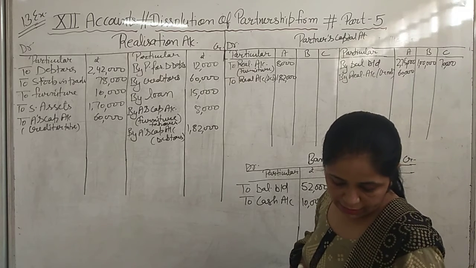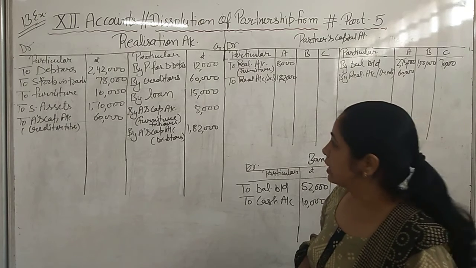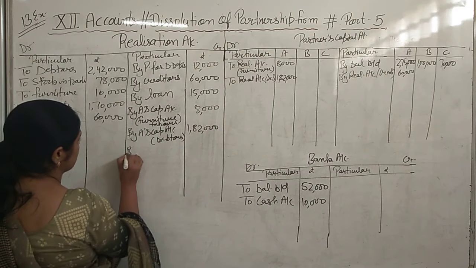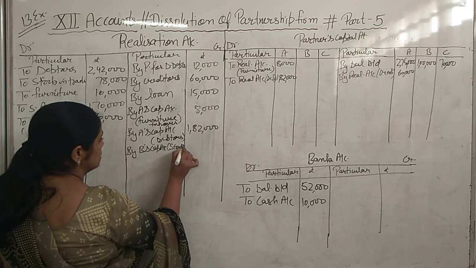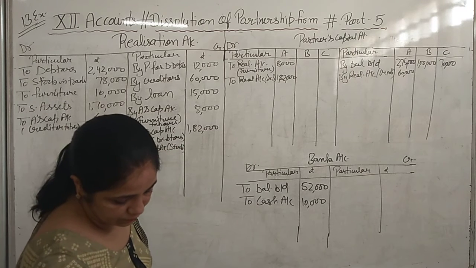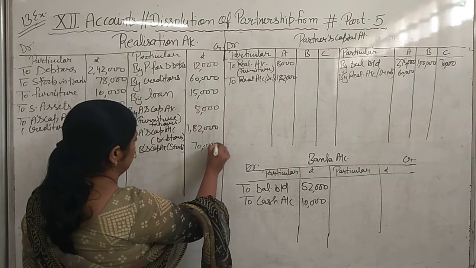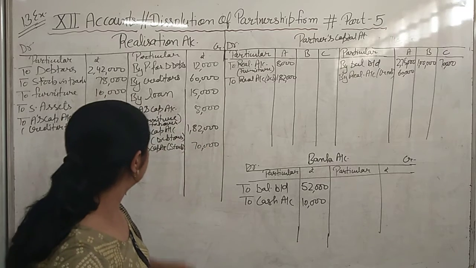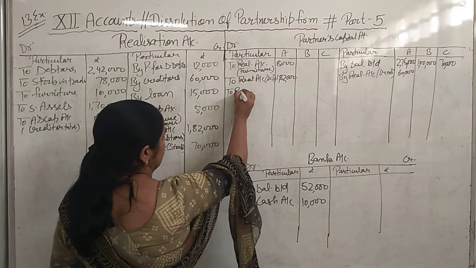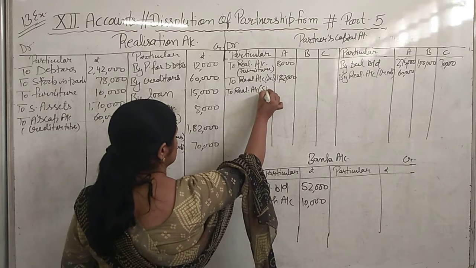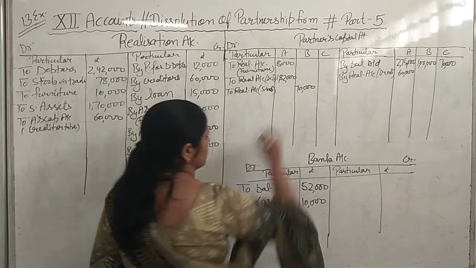Fine. Now next, second is B is to take over all the stock in trade at 70,000. B has taken stock. Then we will write here by B's capital account. In bracket we will write stock. How much? 70,000. B has taken the stock. That we will write in realization credit side we have written. Then B's capital debit side we will write to realization account stock. In B column we will write 70,000. Okay.